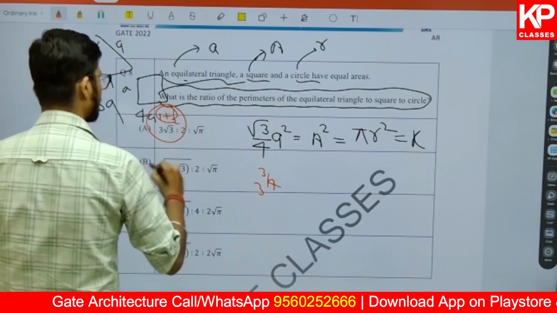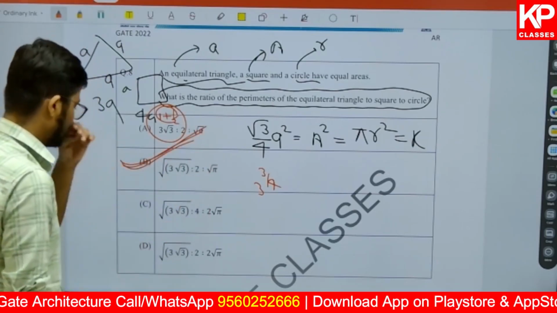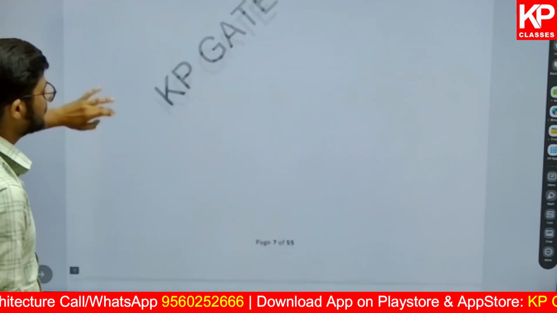But we want 3 upon 4. So option B will be the answer in such a case. This is about question number 8.